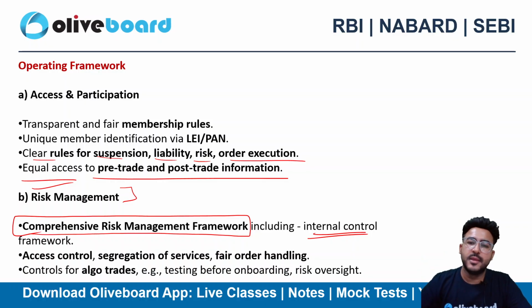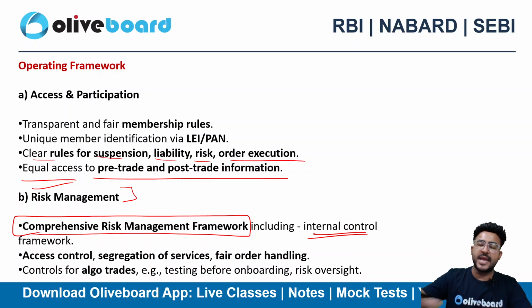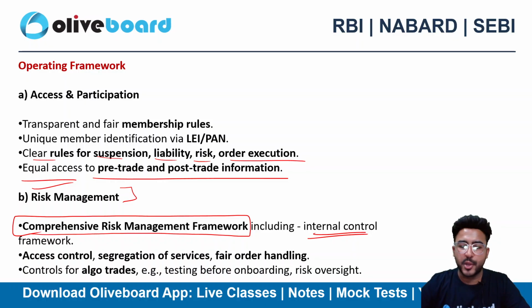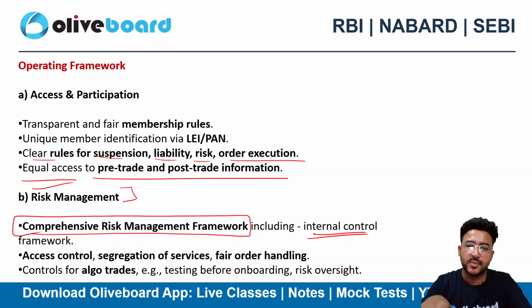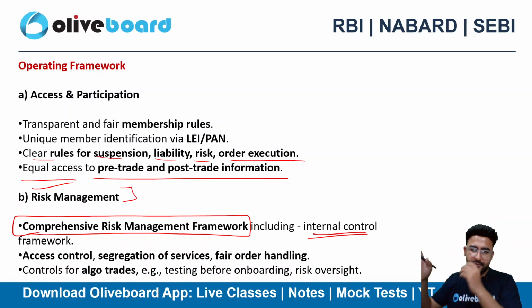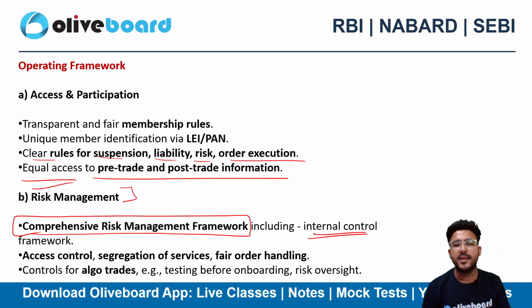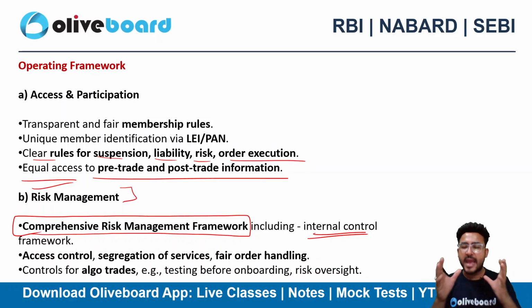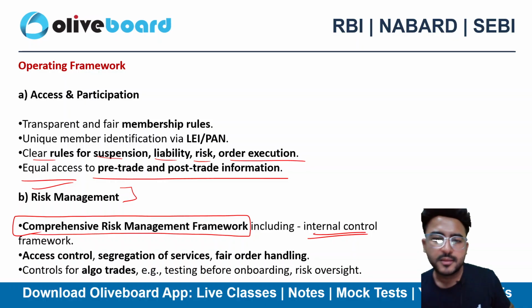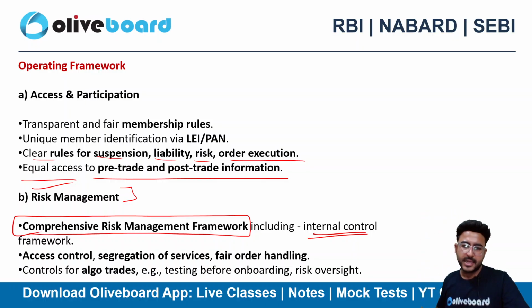Look, let's suppose I have a cashier in my business, right? I have appointed a cashier. Now I need somebody to have a check on that cashier as well, right? Otherwise there will be embezzlement of cash, right? So I need somebody else as well to have a check on that cashier, and that's what internal control is all about. Internally, my organization should have enough controls so that frauds and errors are minimized here, right?